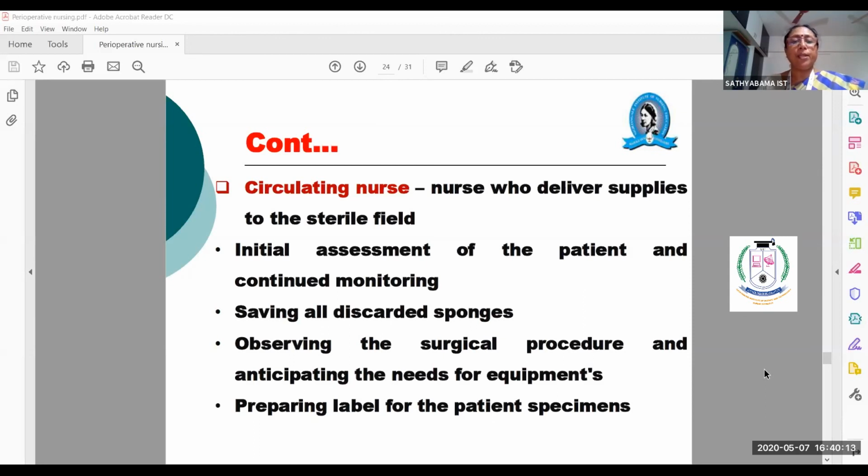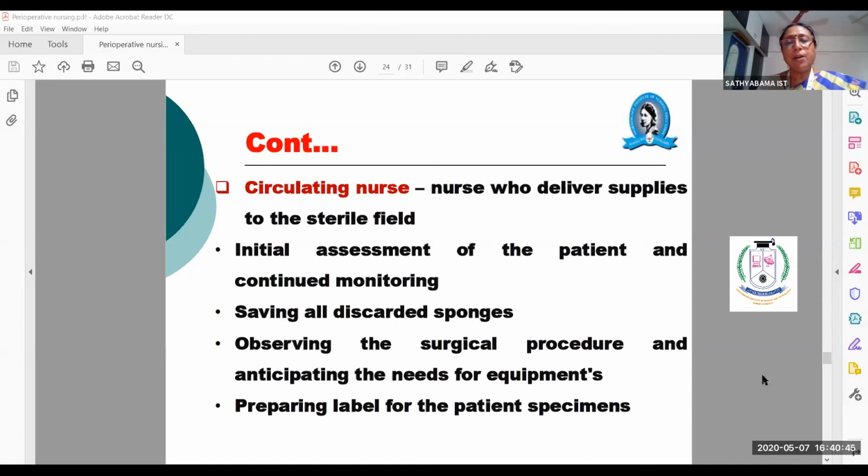Next is initial assessment of the patient and continued monitoring. Vitals: whenever the patient comes first, our duty is to check the vital signs and the patient's level of consciousness. That's why we ask the patient to start counting, one, two, so that we know when the patient goes into an unconscious stage with the anesthetic medications.